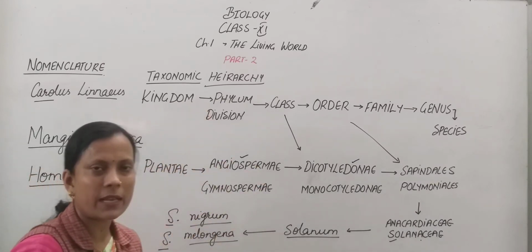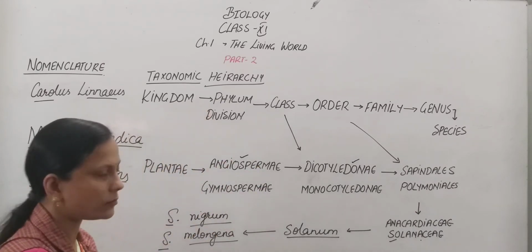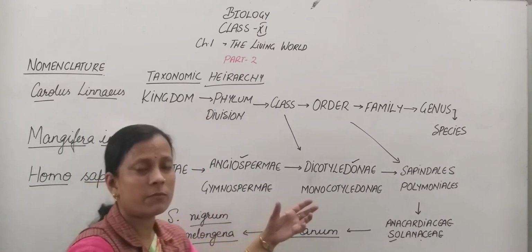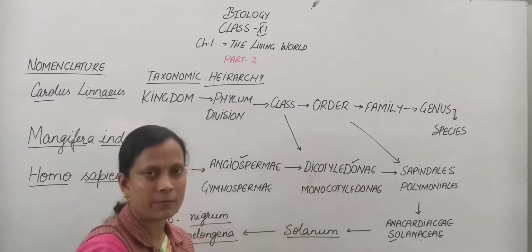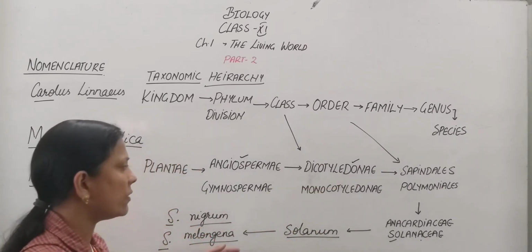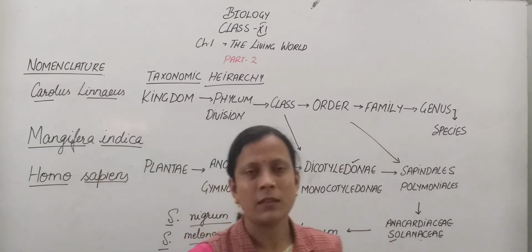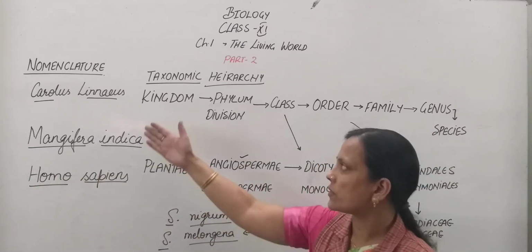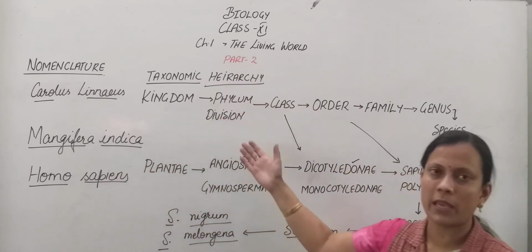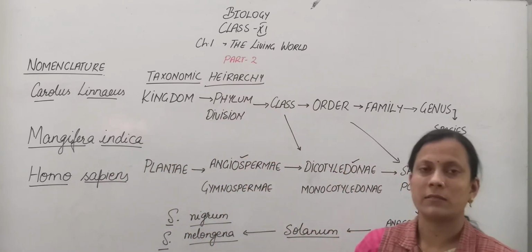A similar example can be considered with animals also. We have more examples in our chapter that we will consider, and so this is the order of the taxonomic hierarchy. This is all. We have studied nomenclature and the taxonomic hierarchy, and that's it.